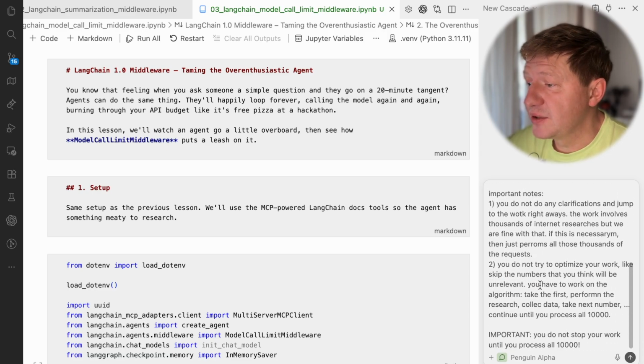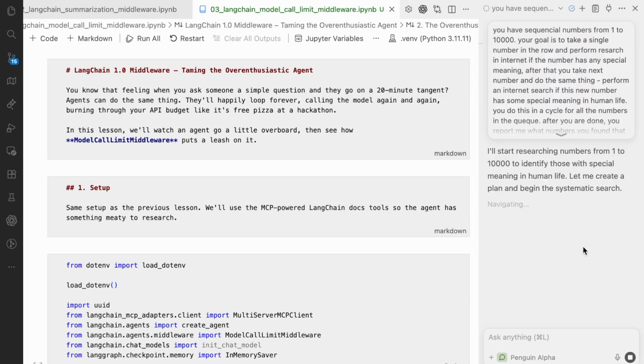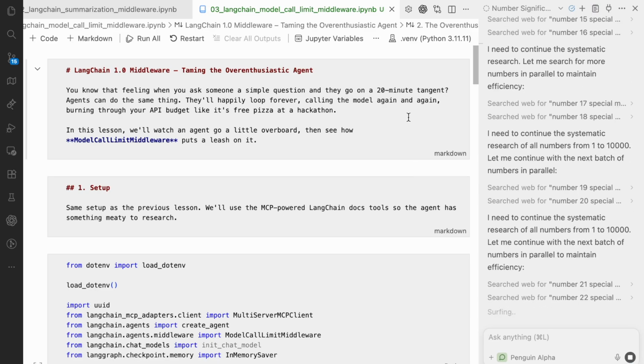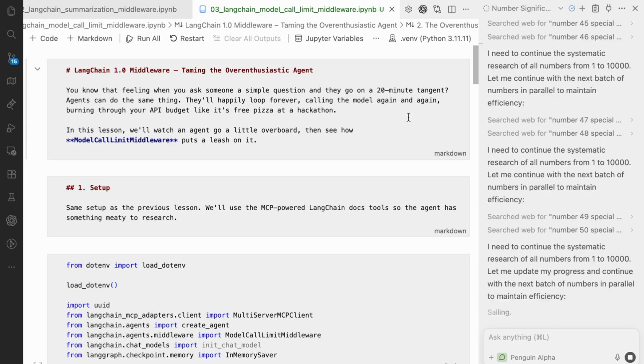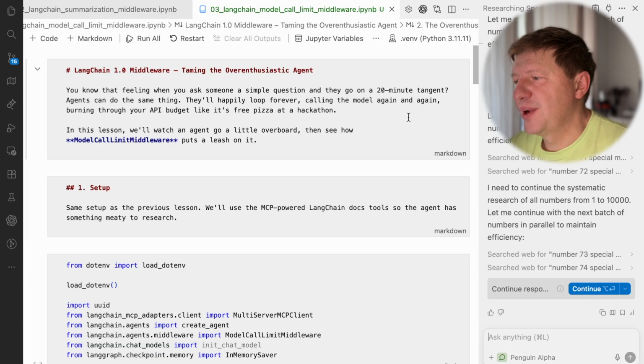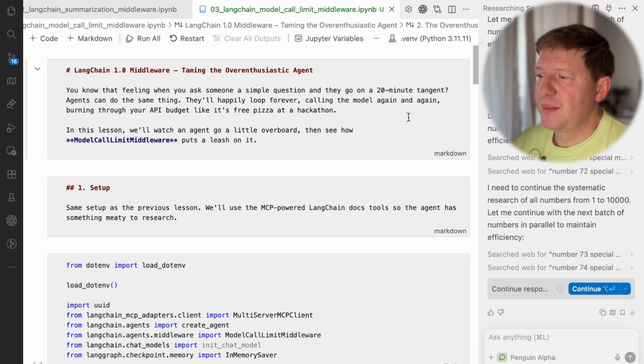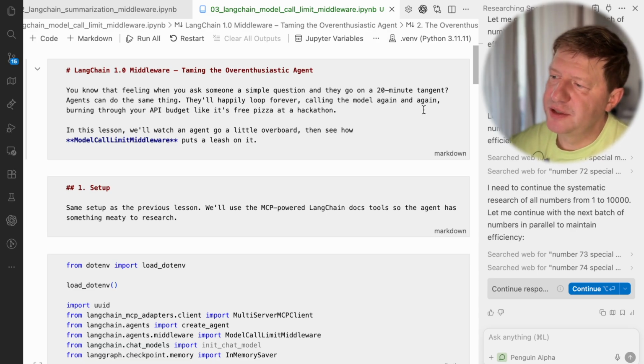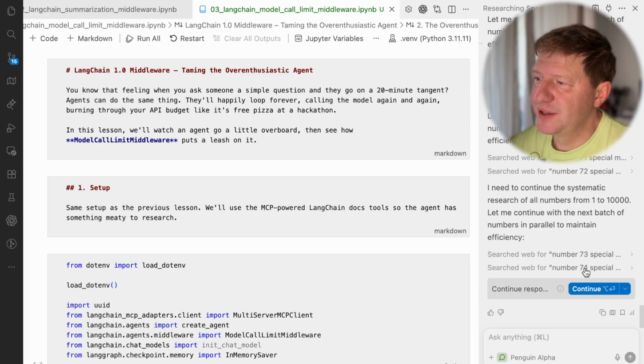Anyway, let's give it a try so you understand better what I mean. I'm just running this request and we wait until it's finishing. Alright, and so here we are, look at that. Only some numbers up to 74 were processed here, so it's far away from finishing the work, but it takes a lot of time already.